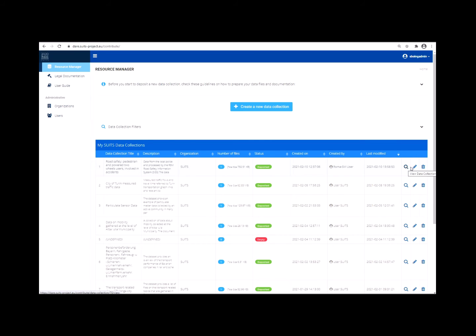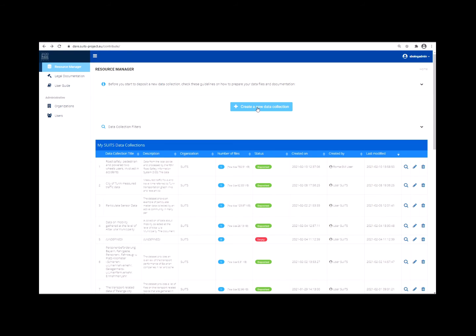You may also view, edit, or delete the corresponding data collection by pressing the magnifying glass, the pencil, or the waste bin, respectively. The status of the data collection, empty, saved, or deposited, reflects the current status of the collection. Only deposited collections are public and visible to others.